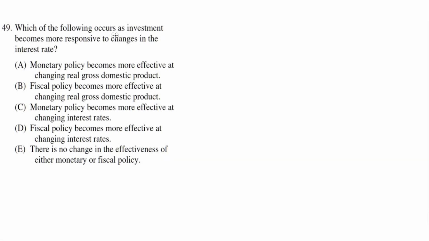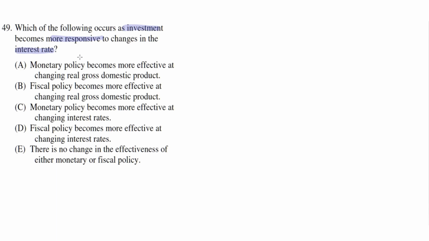Which of the following occurs as investment becomes more responsive to changes in the interest rate? So in this question, we're asked to identify which of the following results as a result of investments becoming more responsive to changes in the interest rate. Option choice A says monetary policy becomes more effective at changing real gross domestic product.